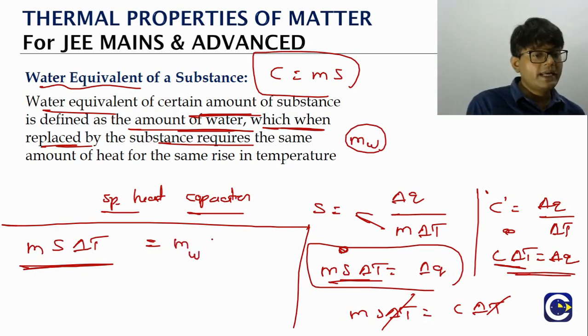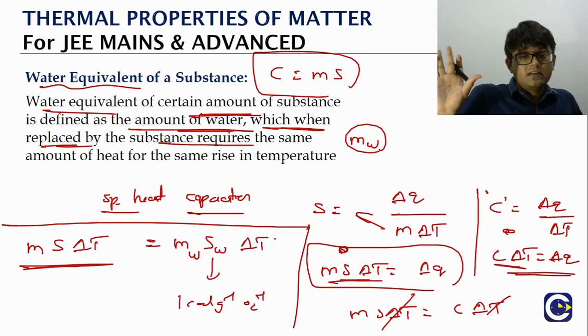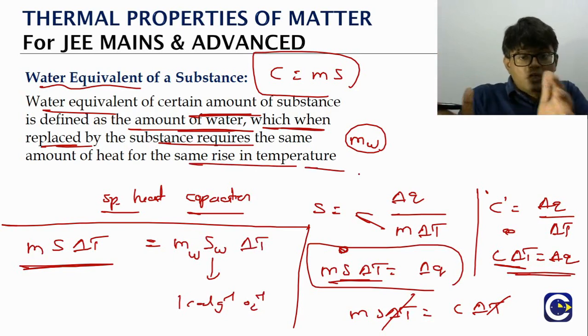So for water, what will be the heat change formula? Mass of water into specific capacity of water. Already we have seen this, right? It is a known value, 1 calorie per gram per degree Celsius, into the same temperature change. It means we have to just replace the material and keep water there. For the same rise in temperature, the amount of water we are replacing will undergo the same heat changes. That's it.